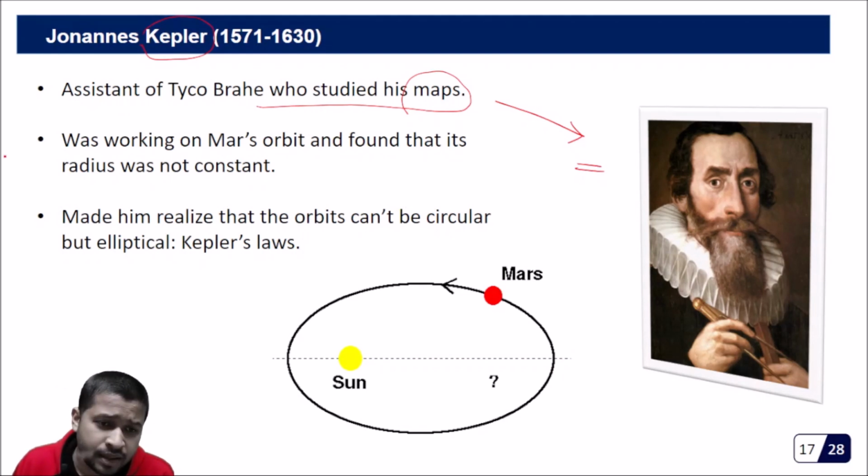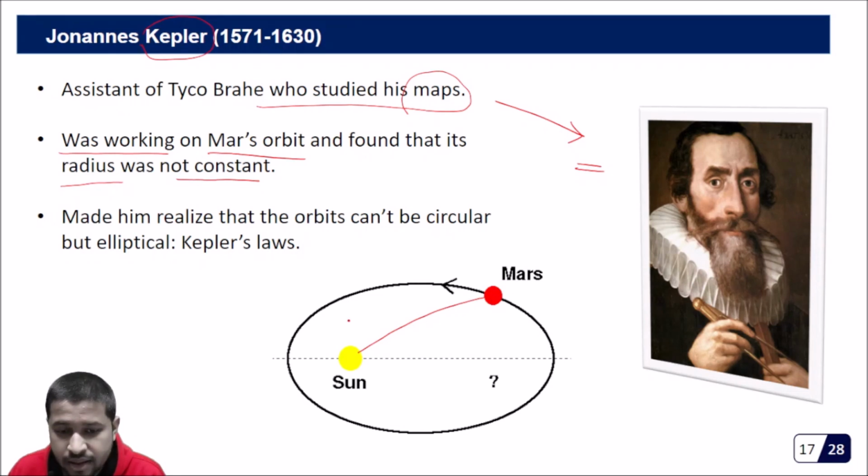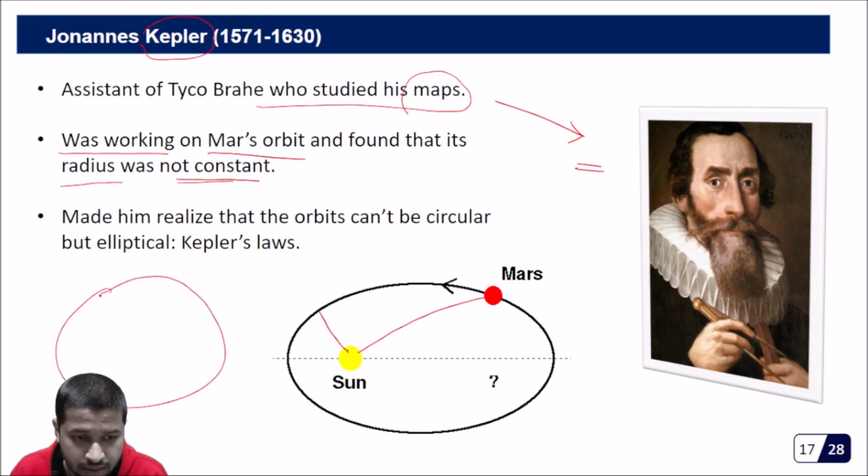Then what happened was that as he was working on the Mars orbit, he found that the radius of the orbit was not constant. This is a very important observation that Kepler found. If this is an orbit, then sometimes the distance between Mars and the Sun is huge, and sometimes it is very less. So he found that it was not constant. If the orbit is circular like this, and this is the Sun and this is Mars, then this radius will always be constant.